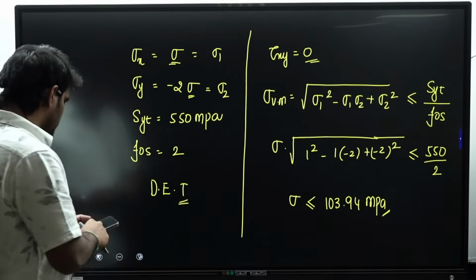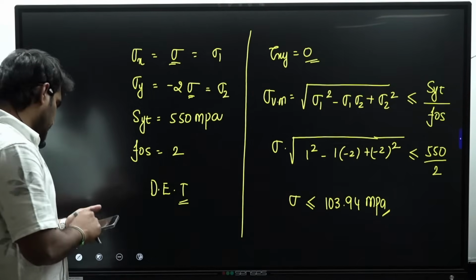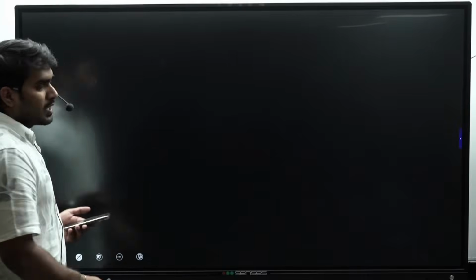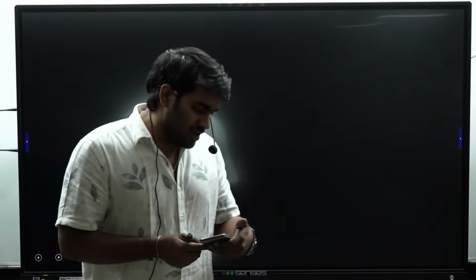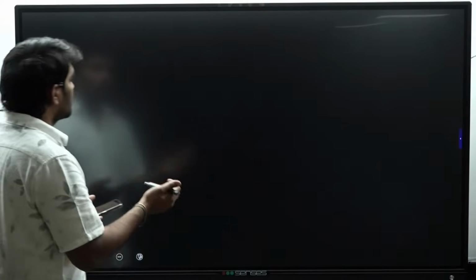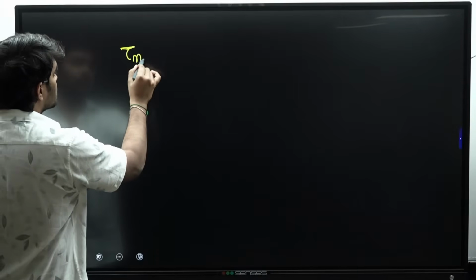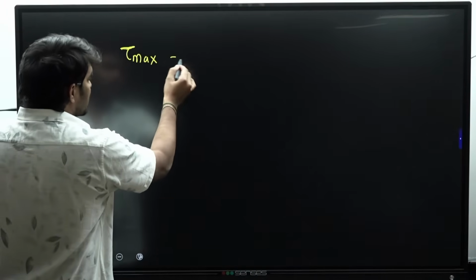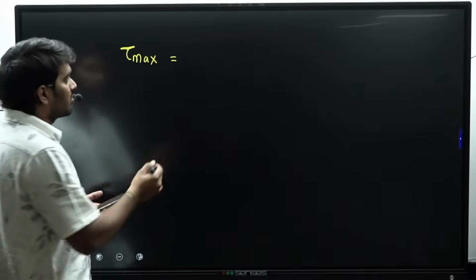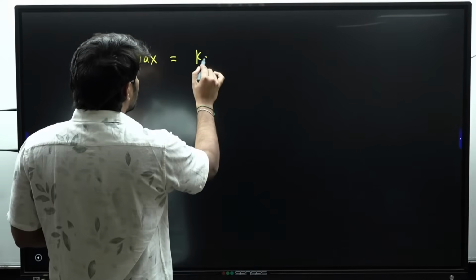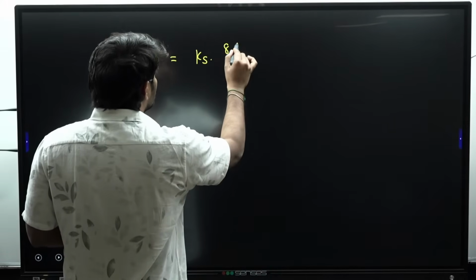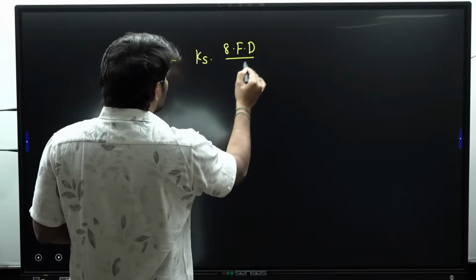Now moving to the next question, which is asked from springs. He's asking us to identify the maximum shear stress developed in the wire. We know the equation for tau max in case of springs. Considering the possibility of direct shear, it is Ks into 8fd divided by pi d cube.